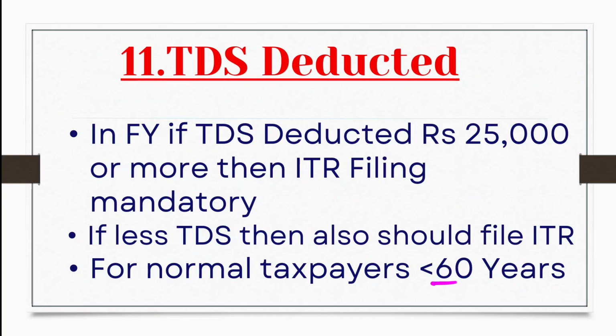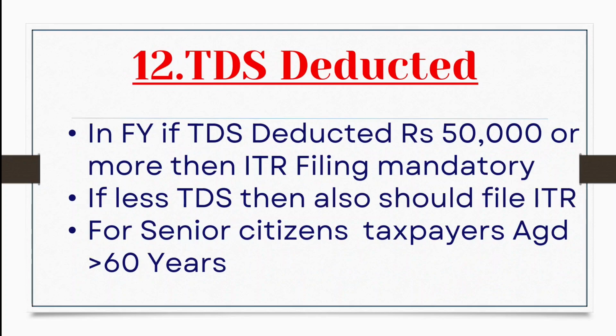Friends, if your age is less than 60 years and your TDS deducted amount is 25,000 rupees or more, whether your TDS is refundable or not, your tax is payable or not, ITR filing becomes mandatory. If your age is more than 60 years, and your TDS deducted is 50,000 or more, you still need to file your ITR mandatorily.